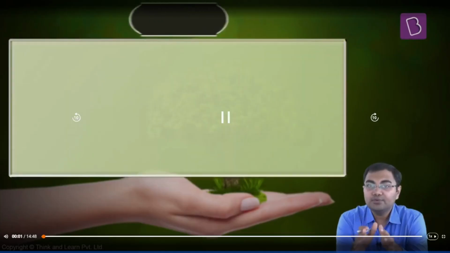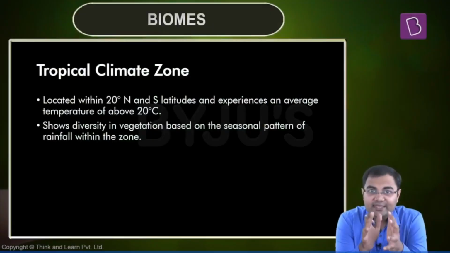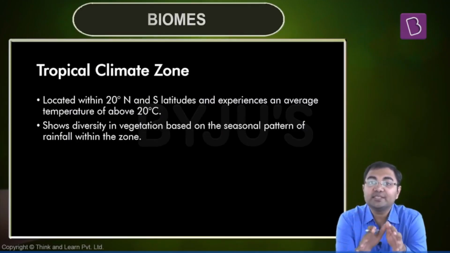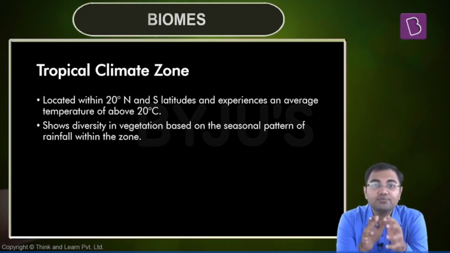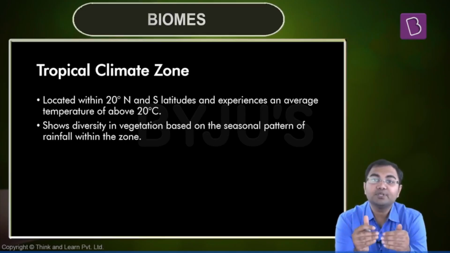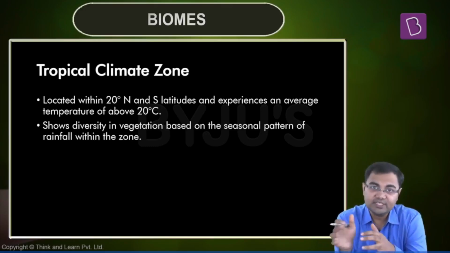Now let's have a look at all the various biomes of the world, and this list of biomes that we are going to see, we are going to see it on the basis of various climatic zones. So first we'll start with the tropics. We'll look at all the different kinds of biomes that are present in the tropics, and after the tropics we'll move on to the temperate zone, and then finally we'll move on to the polar regions.